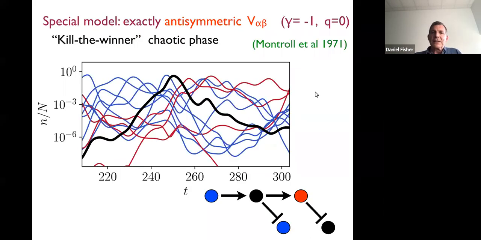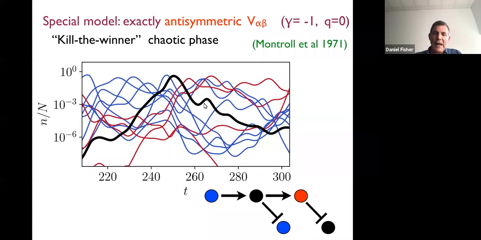Okay, so what happens in this special model? This is a special model where gamma is equal to -1 and Q is equal to 0. And this has a chaotic phase. It has a family of chaotic states. And in these chaotic states, roughly half of the species go extinct. But the surviving species have this chaotic dynamics, and this chaotic dynamics has wild swings on a logarithmic scale. And so this is looking at the fraction of the total population of the different strains here.